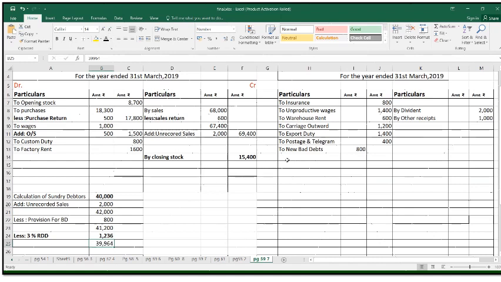And the second effect is given to the profit and loss debit side, that is add RDD 3%, and we're going to add that 800 into 1,236, and the outer column will be 2,036.